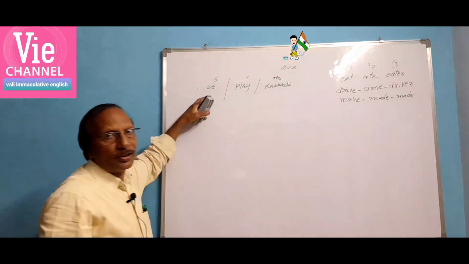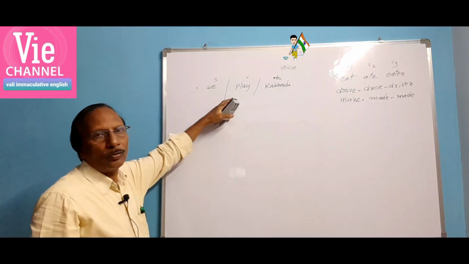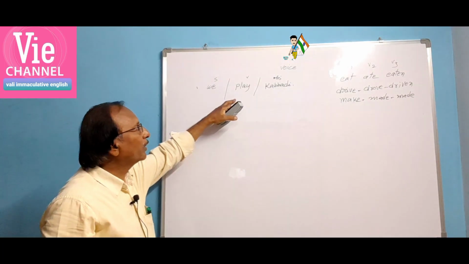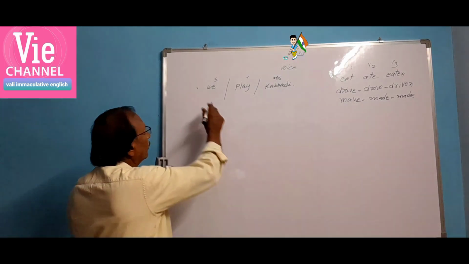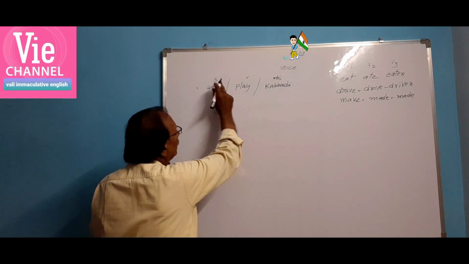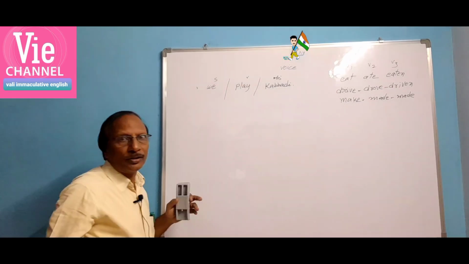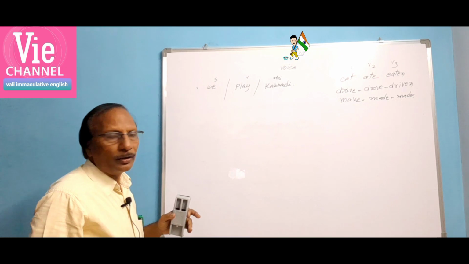Here, the subject is in plural form. That is why the verb is also in plural form. Next, the object, kabaddi, is singular here. Look here, we play kabaddi. Subject, verb, object: when a sentence is in this order, we call it active voice.